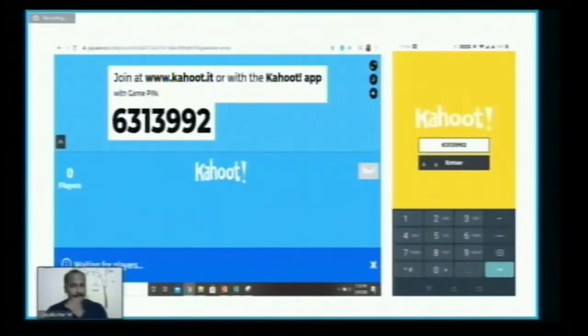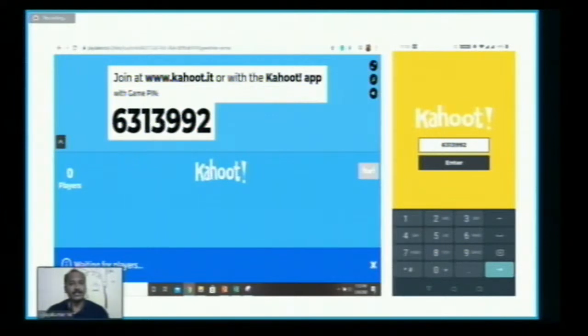And next, after clicking that, if I selected the first one, classic, the first image which you are seeing here is a screenshot of a computer, and the second image is a screenshot of a mobile device. I'm showing both things so that you will understand how it can be done.